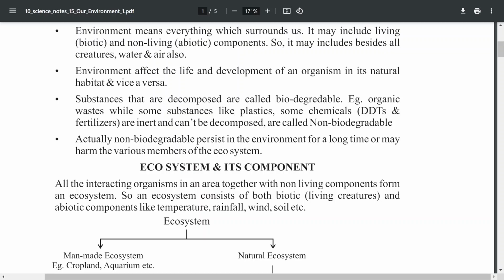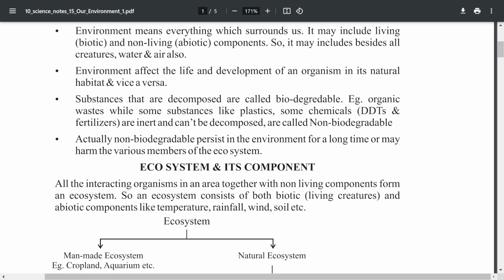For example, carbon, nitrogen, these elements are all repaid by the process of death and decomposition. The next one is, the substances that decompose are called biodegradable. That is organic waste, vegetables, and other things. For example, we can use that as a fertilizer also.